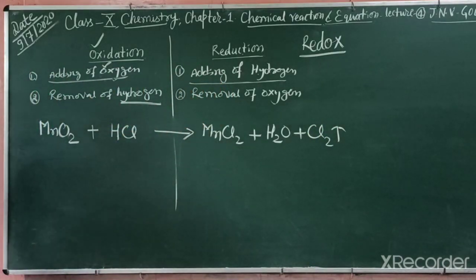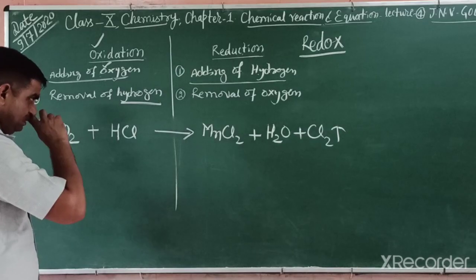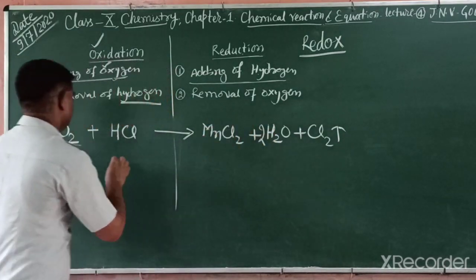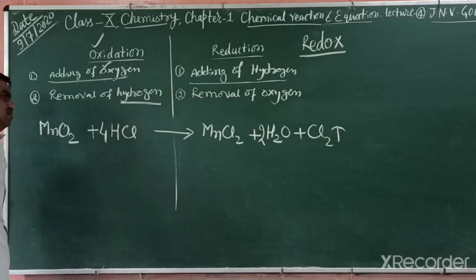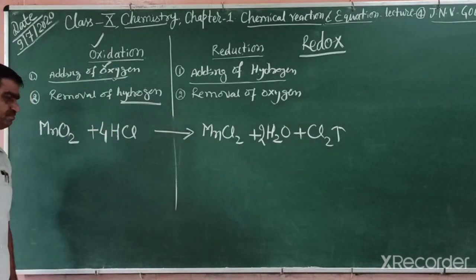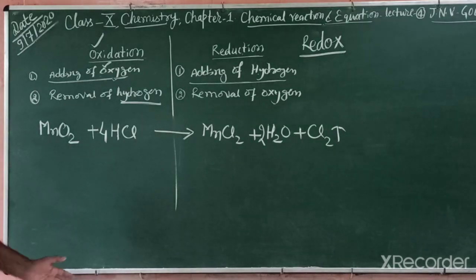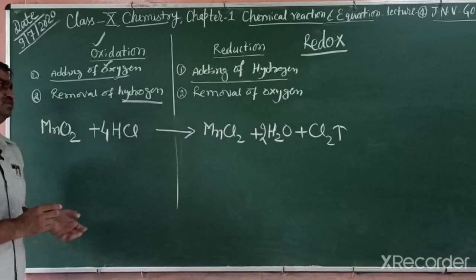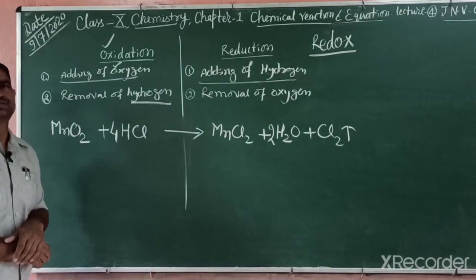When we balance this reaction, what do we get? 2H2O, and 4HCl. So students, this is the balanced reaction. In this reaction, we have to identify whether it is redox or not. Actually, this one is a redox reaction.